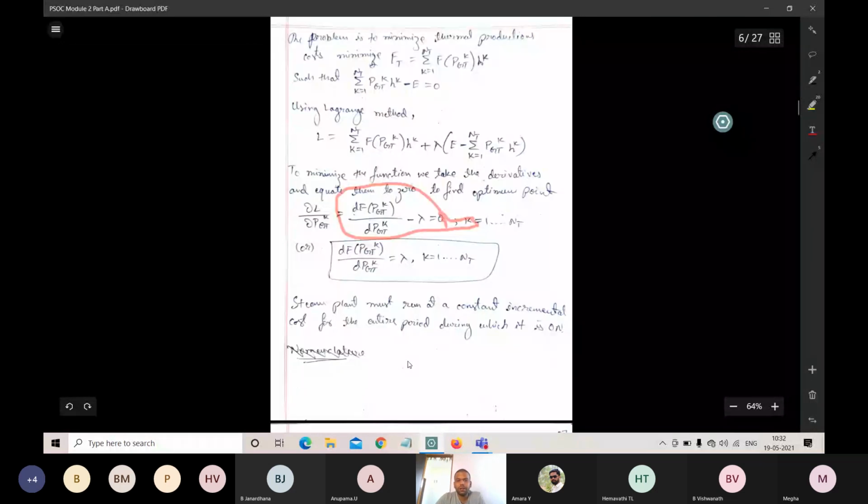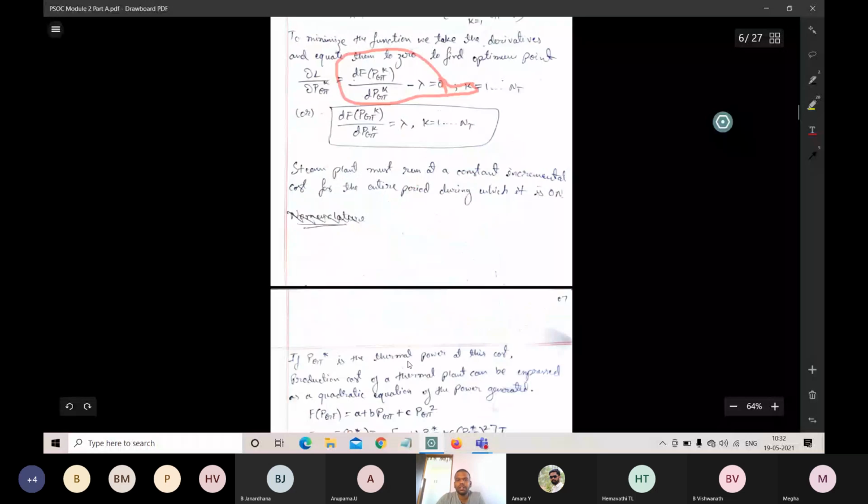So in the steam plant, what happens? The steam plant must run at a constant incremental cost. Always remember the steam plants, or the thermal power plants that we got, should be run at minimum production cost, that is, at constant incremental cost. Like that they have to run always.